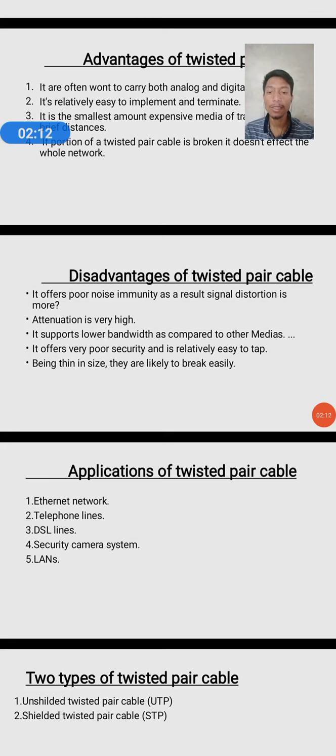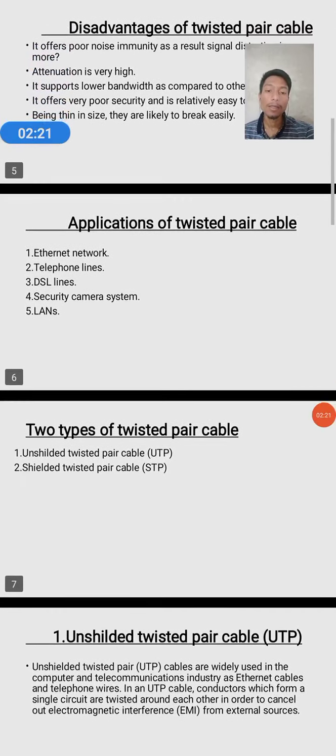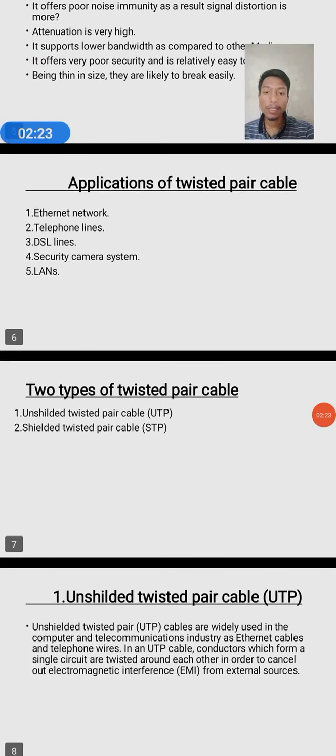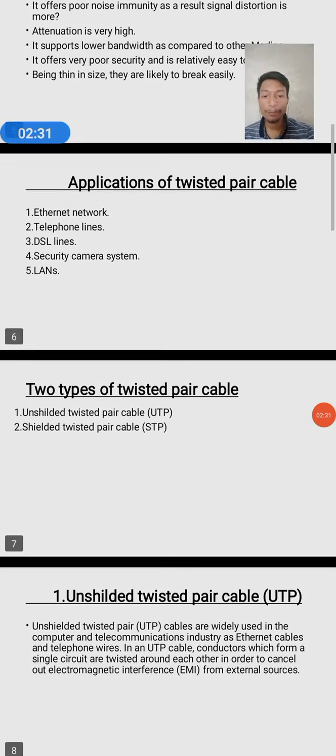Application of twisted pair cable: Ethernet network, telephone lines, DSL lines, security camera system, LANs. There are two types of twisted pair cables. First is unshielded twisted pair, that is UTP. Second is shielded twisted pair cable, that is STP.